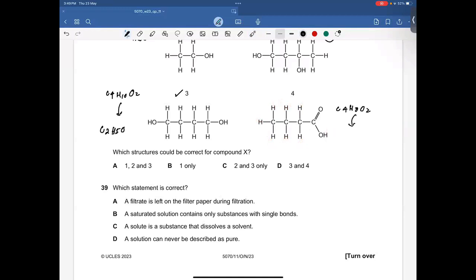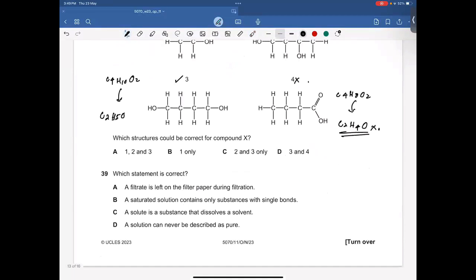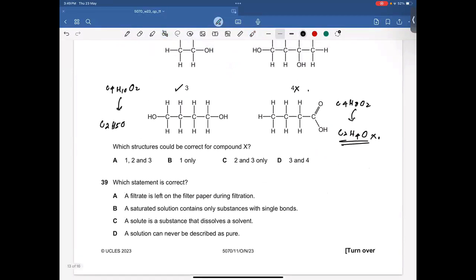If we halve this, we'll get C2H4O. And that's not the empirical formula given by the examiner. The examiner has given C2H5O, whereas we are getting C2H4O. So the number of hydrogen atoms is not balanced, right? Which means the fourth is also wrong. Only options 2 and 3 are correct, and therefore C is going to be the right answer.